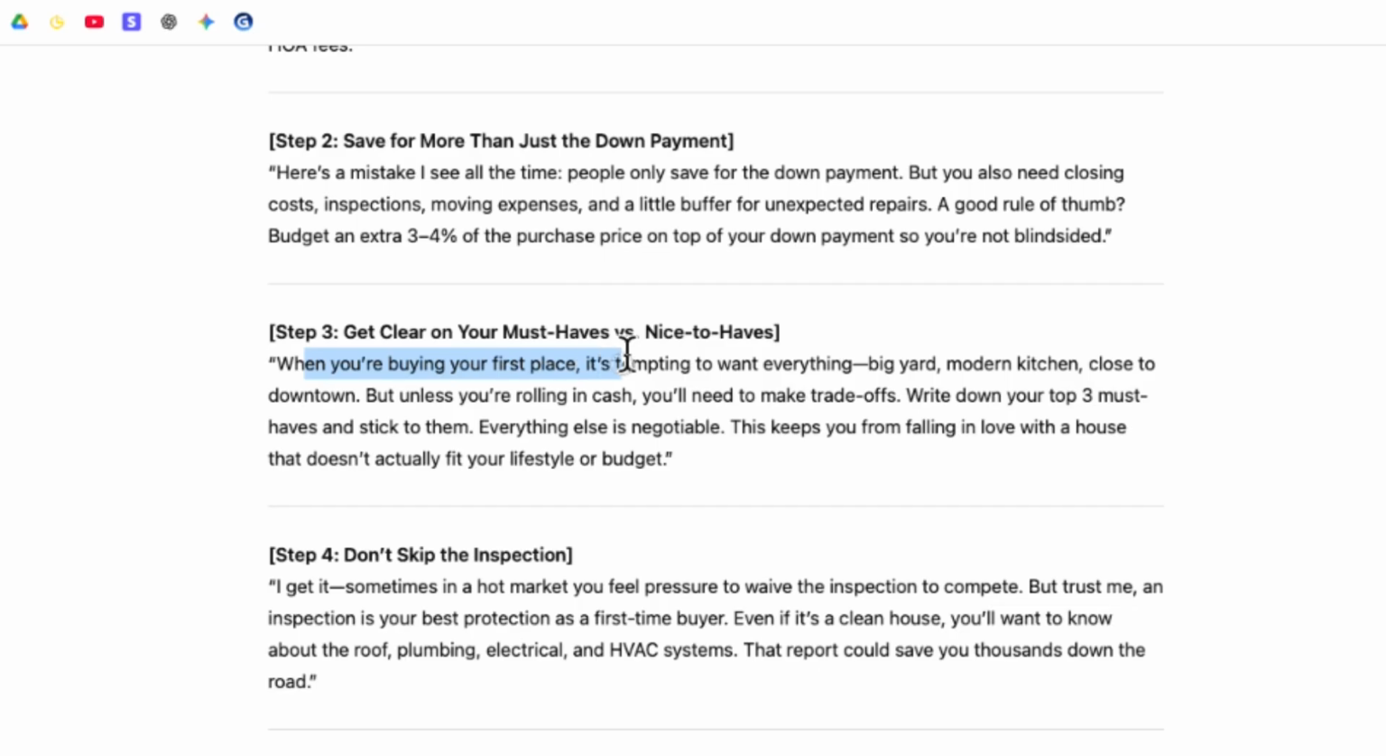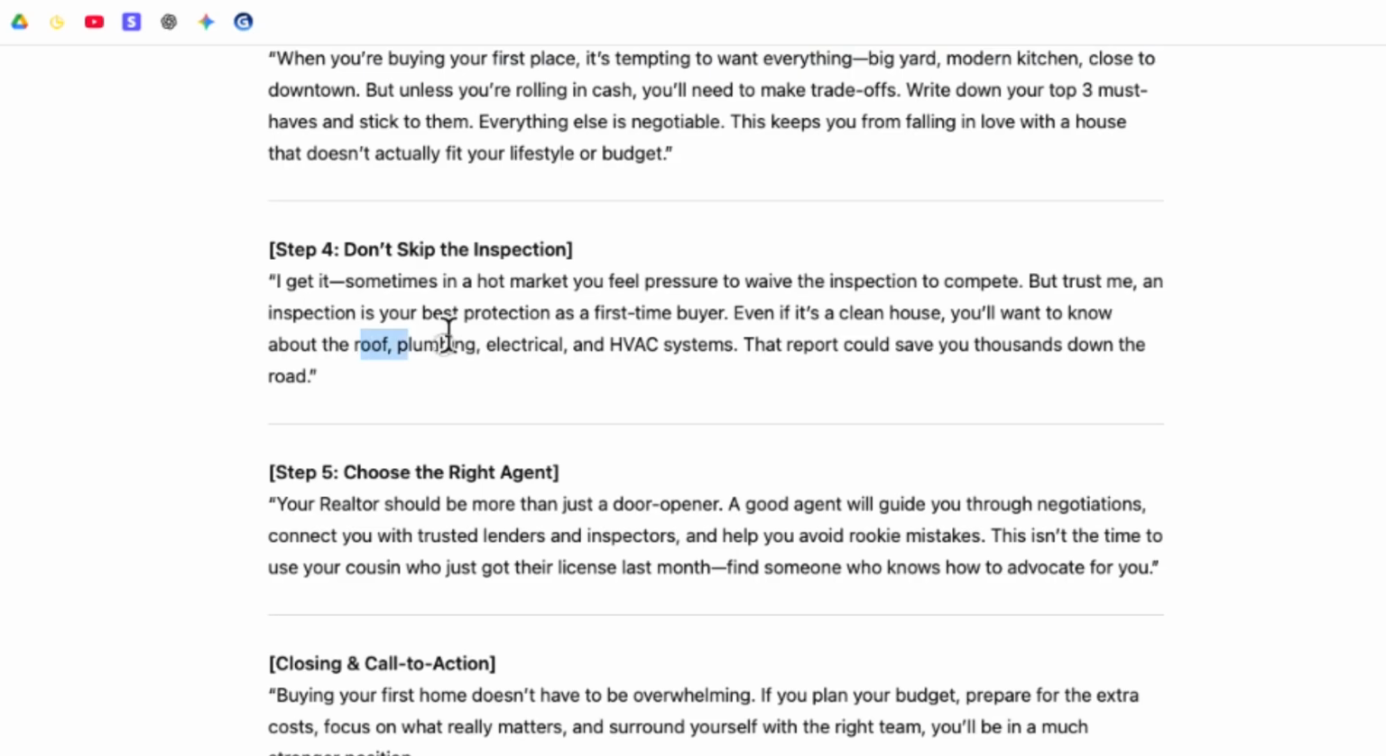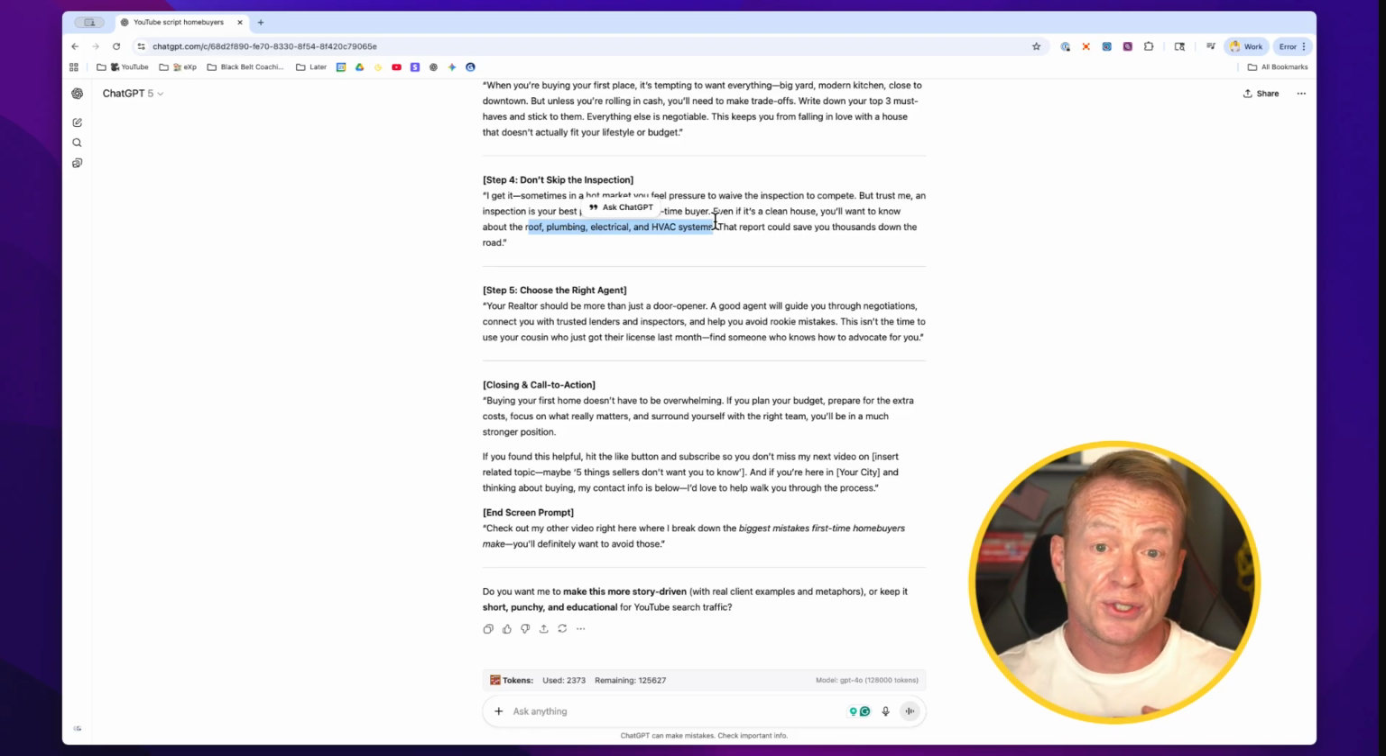Here's another one. "When you're buying your first place, it's tempting to want everything, big yard, modern kitchen, close to downtown." Well, it doesn't know where we are in our specific area. Do we have a downtown? Does the target avatar that we work with want to live downtown? Are they more land and ranch people? Do they want to live in the mountains? And if it was a mountain property, look at this, roof, plumbing, electrical, and HVAC systems. Well, what about septic tanks? What about soil reports?